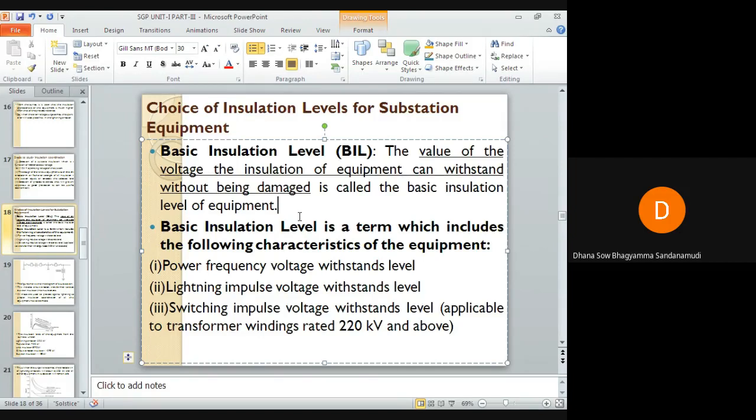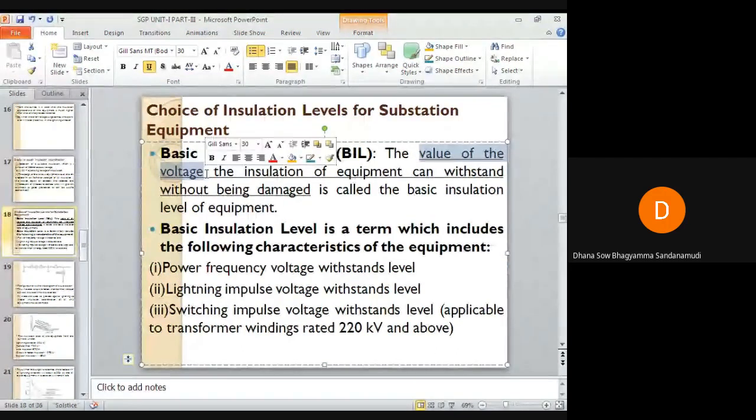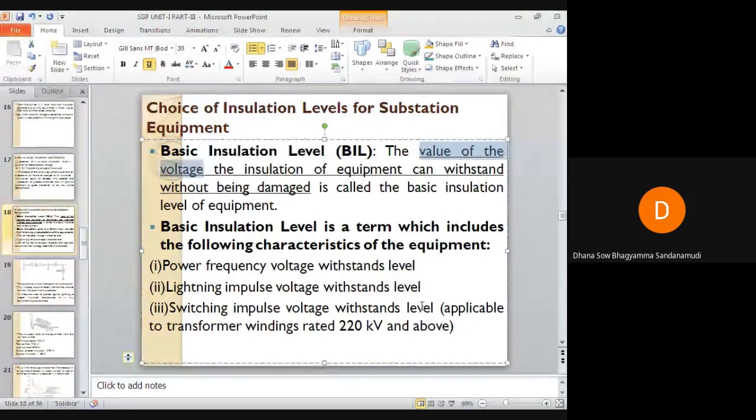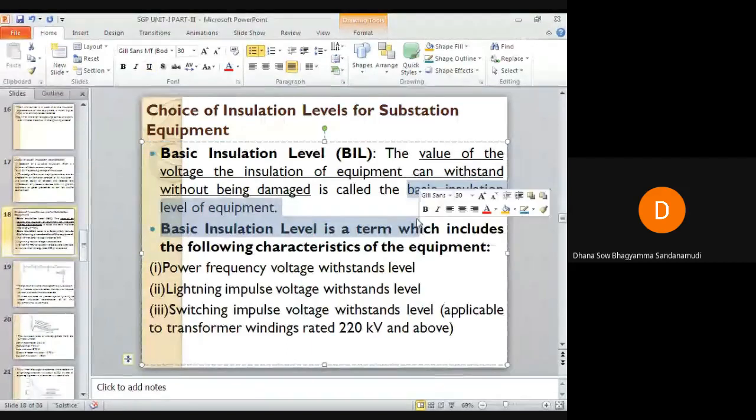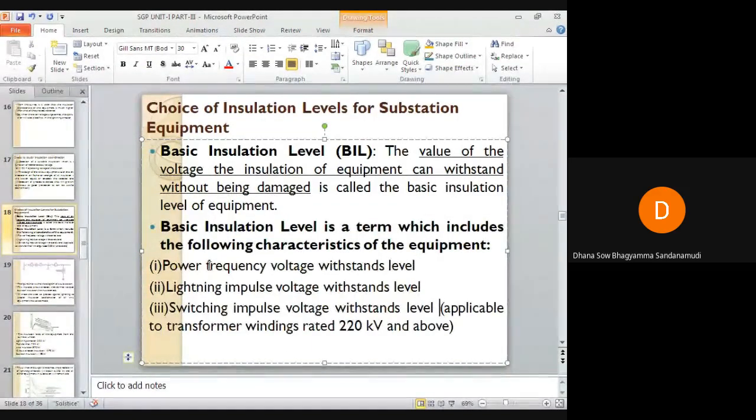It is the value of the over voltage which the insulation of the equipment can withstand without being damaged. So if over voltage occurs in the system, and proper insulation is provided to the equipment in which over voltage has occurred, and insulation breakdown does not occur, then that is known as the basic insulation level of the equipment.